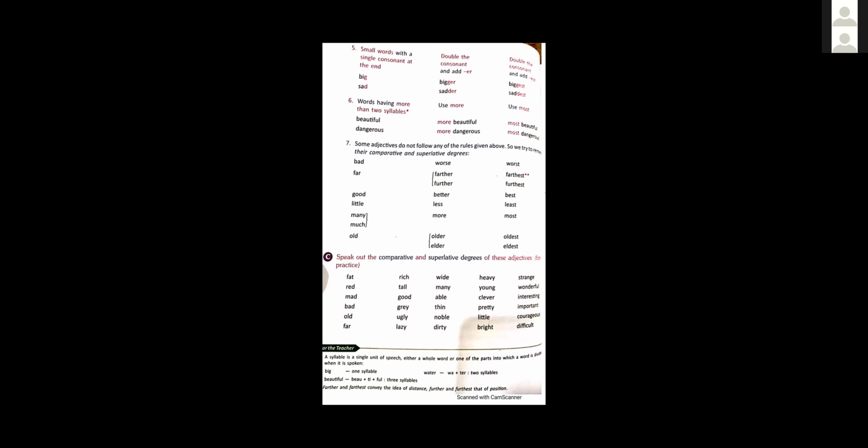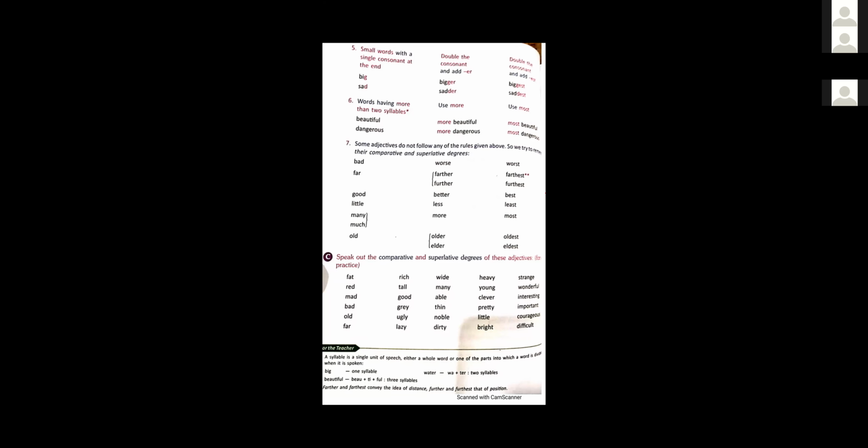Okay, and some adjectives do not follow any of the rules given above. You have to learn them. Like bad, worse, worst. The comparative degree of bad is worse and the superlative is worst. Same with far, farther, farthest, or further, furthest. Both are correct.